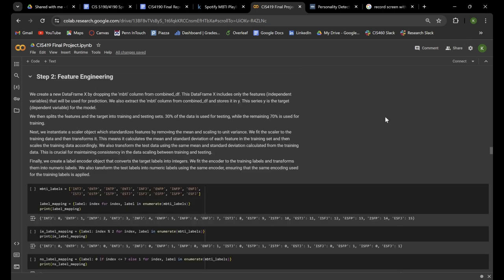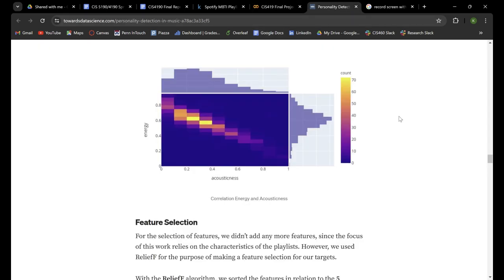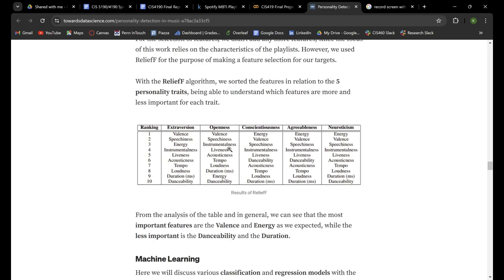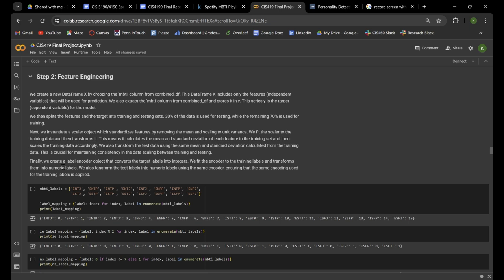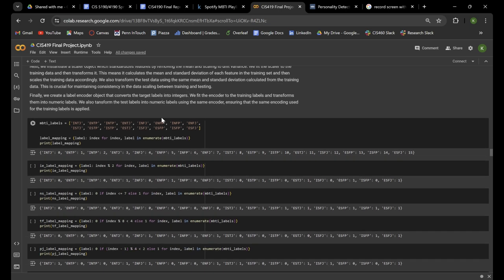Now, before we start training our machine learning models, the first thing we need to do is start by creating and sorting our features. So in the Personality Detection in Music article, they ran acoustics on the Big 5 personalities. We are going to be doing a similar thing with the 4 independent attributes of MBTI, that being introversion versus extroversion, N versus S, T versus F, and J versus P.